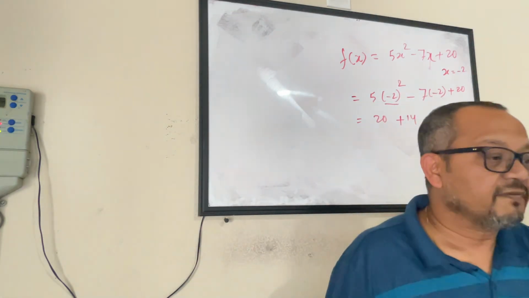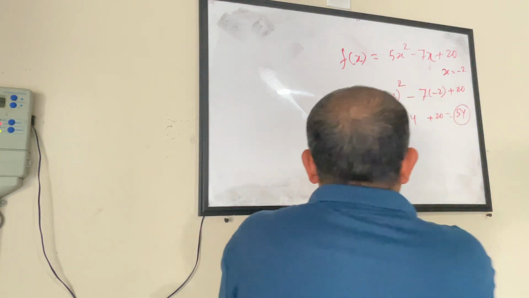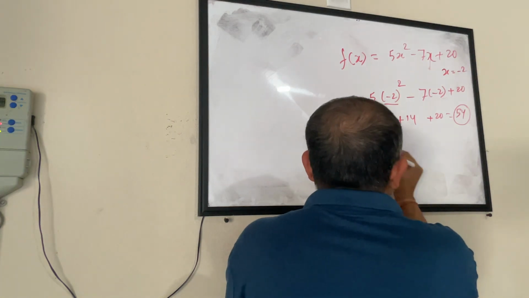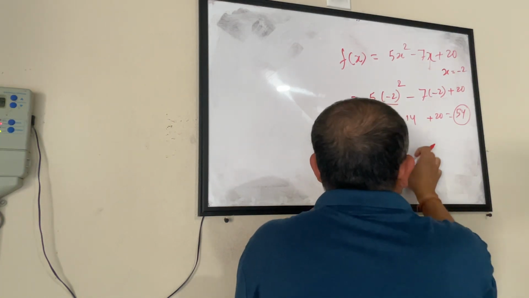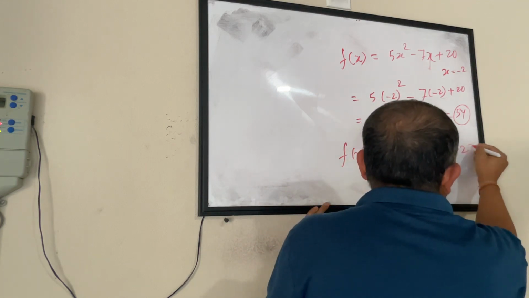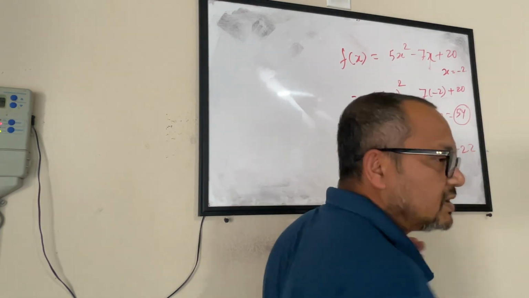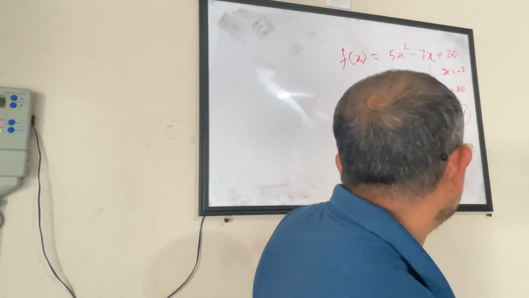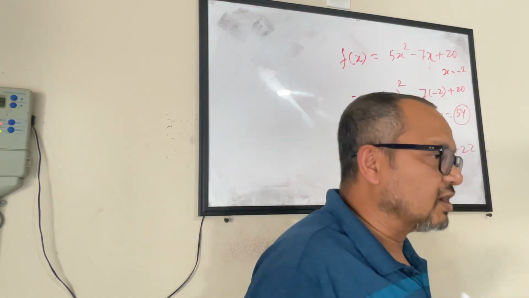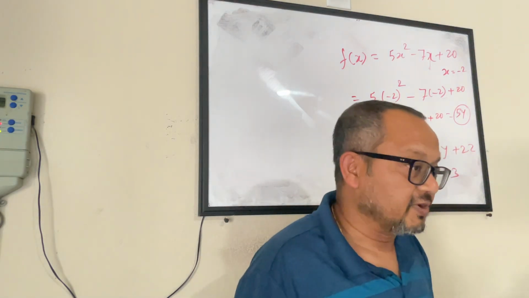Any function that you have and you have been asked to evaluate for a given value of x or y, if it's written as, let's say, a function of y, 20y squared minus 2y plus 22, evaluate this for y equals 3. It's very simple. I will just substitute the value of 3 wherever I have y, and that gives me the value of the function. That is all about evaluating a function. Okay, so I'm not going further into that. Is this part okay so far?